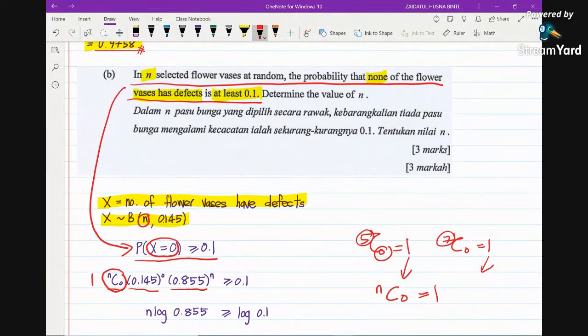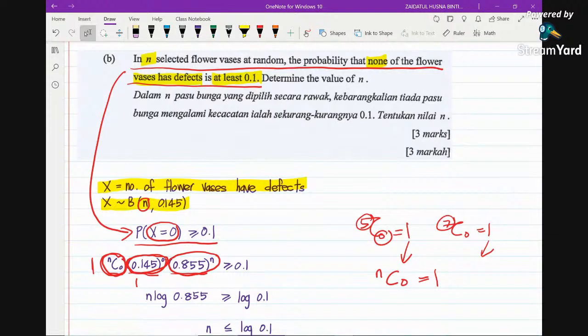So that's why this is 0. And then here also, sorry, not 0, this is 1 and C0 is 1. And then this one power 0 is also 1. And we are left with only this one. So yeah, we want to solve this inequality. So what do we do? We put log on both sides.